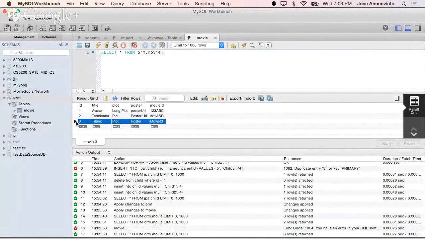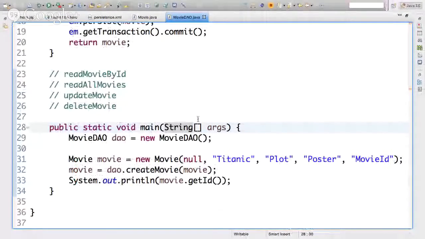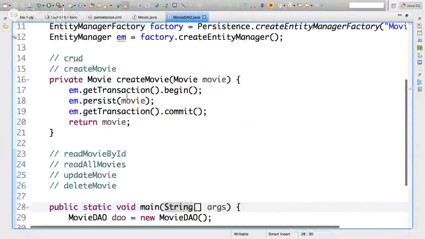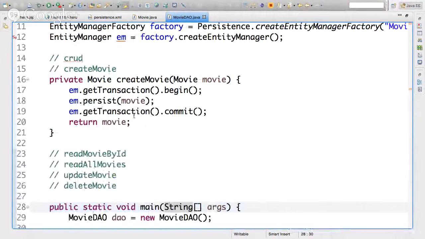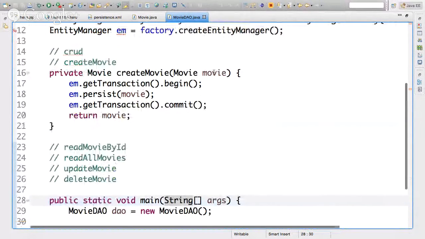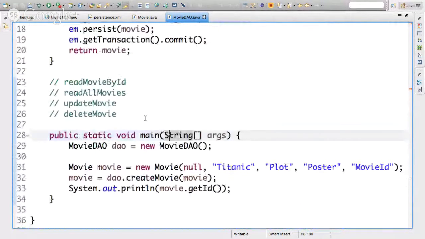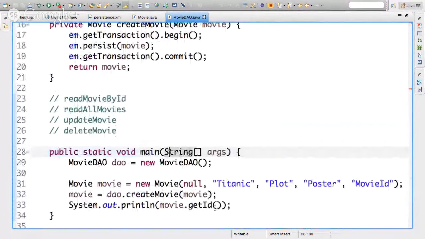It did make it in there. I didn't get the ID. Why did I get 3? Interesting. Movie, commit, return movie. Oh, I'm sorry. Return movie. Wait, what did it print out? Movie. Oh, get ID. I wonder why not.